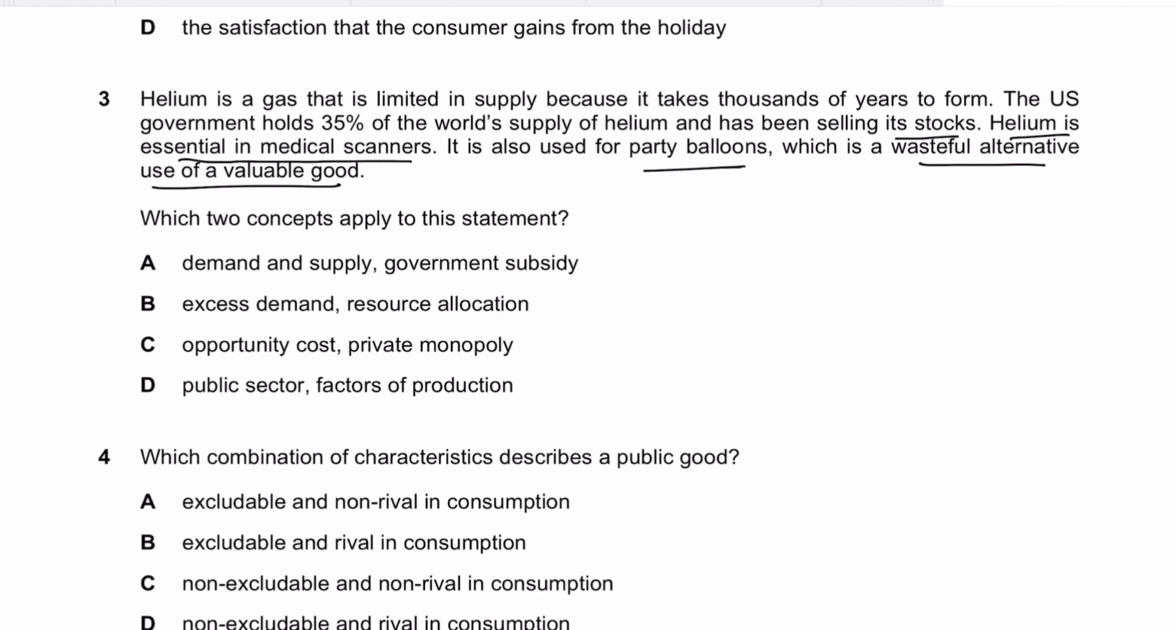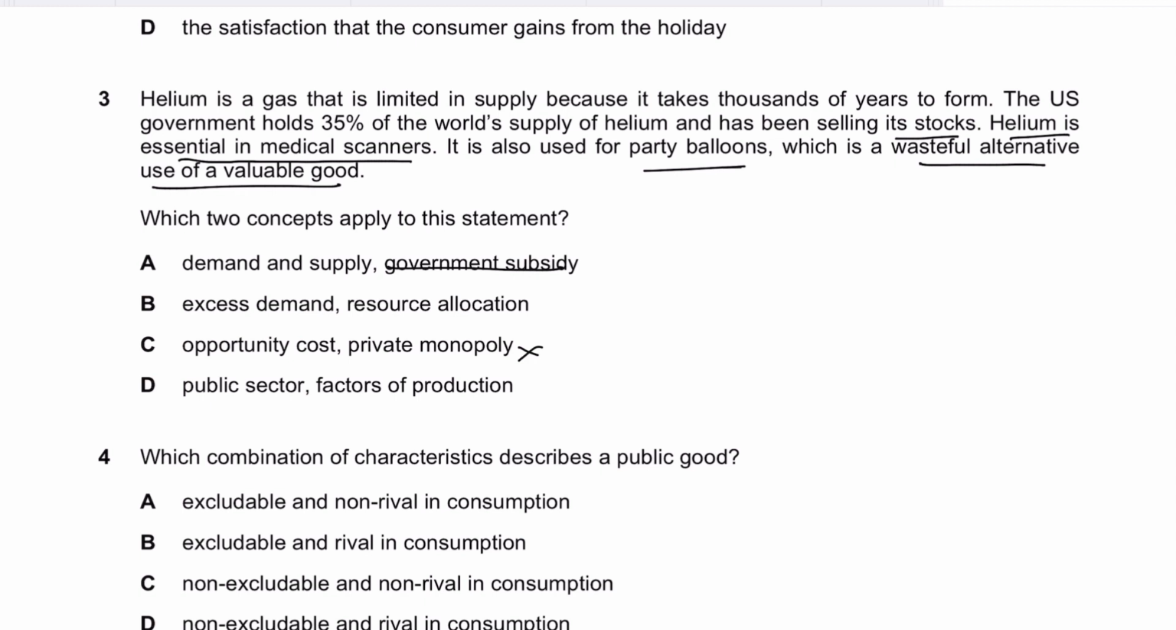Demand supply government subsidy, obviously not, because they're not talking anything about government subsidy in the paragraph. Excess demand, resource allocation, no, they have not talked about the fact that there's excess demand for it. Opportunity cost, private monopoly, also this should not be the answer because, as far as monopoly is concerned, yes, they're saying the government holds 35% of the world supply, but that's a state monopoly, a public monopoly, not a private monopoly. It's not a private firm that we're talking about here.